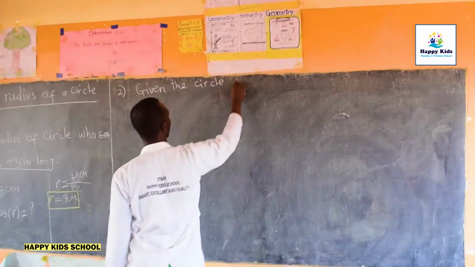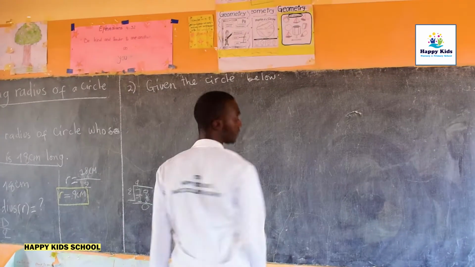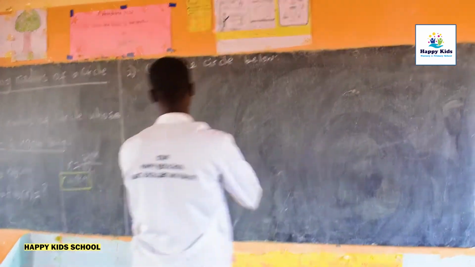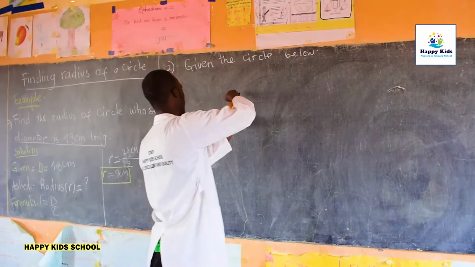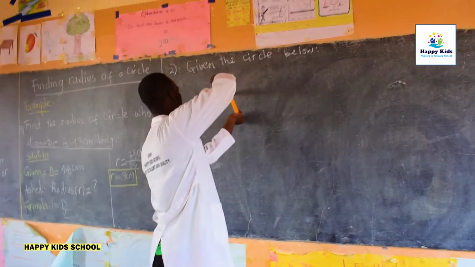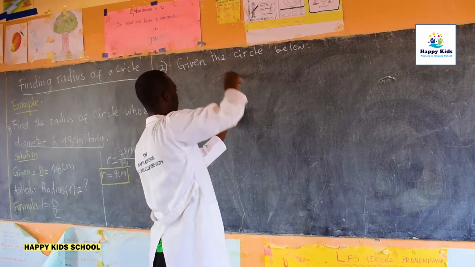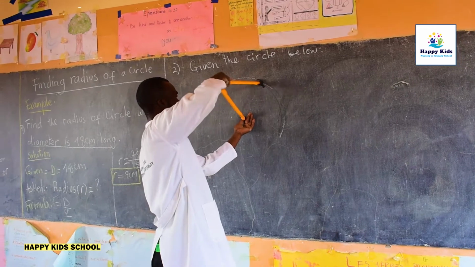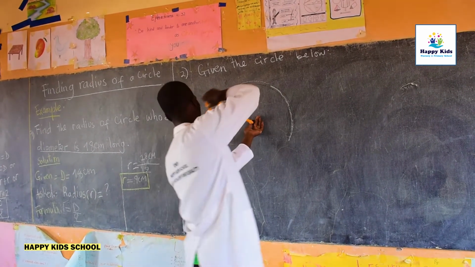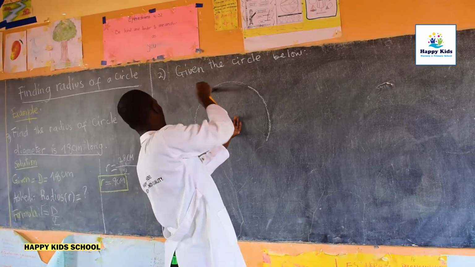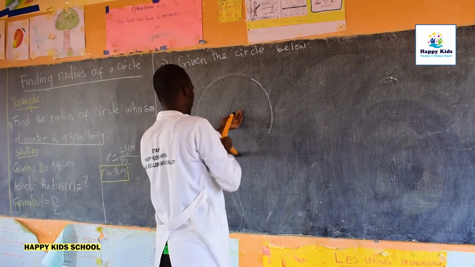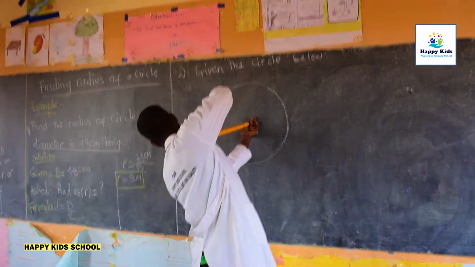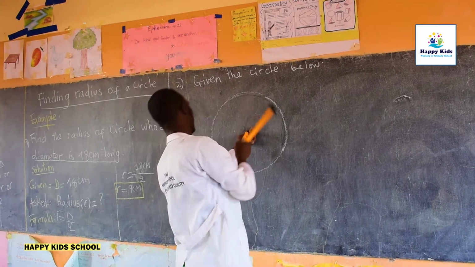Given the circle below, let's draw the circle together. Can you see?